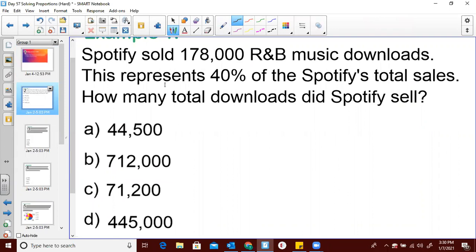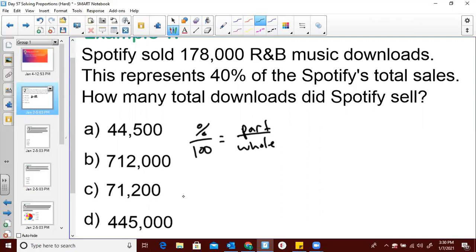Spotify sold 178,000 R&B music downloads. This represents 40% of the Spotify sales. How many total downloads does Spotify sell? Well, remember when we're working with percents, it's always percent over 100. And that's always going to equal our part over whole or total.